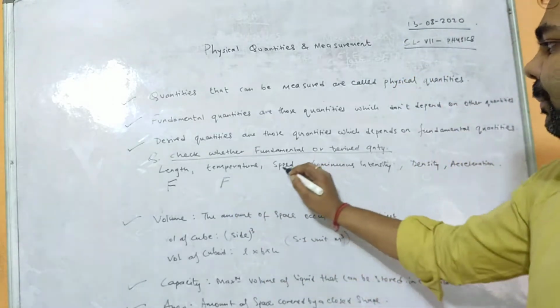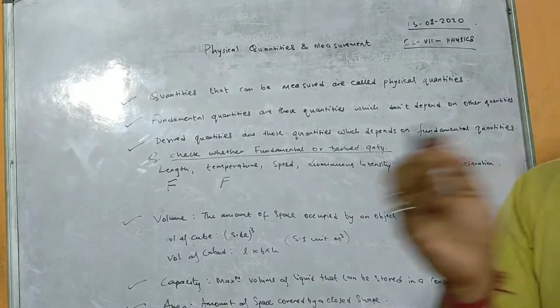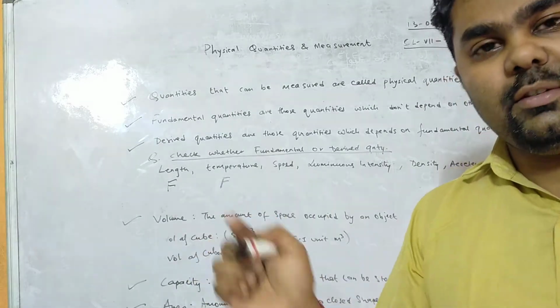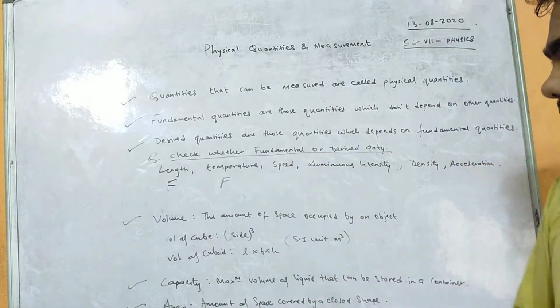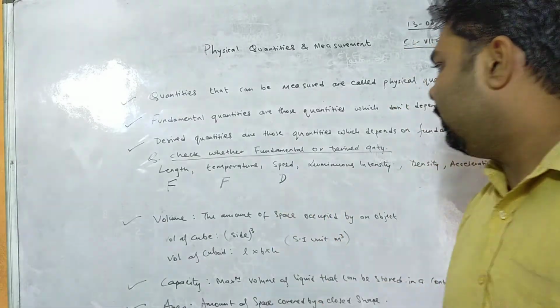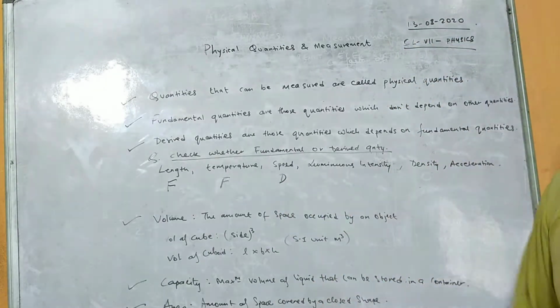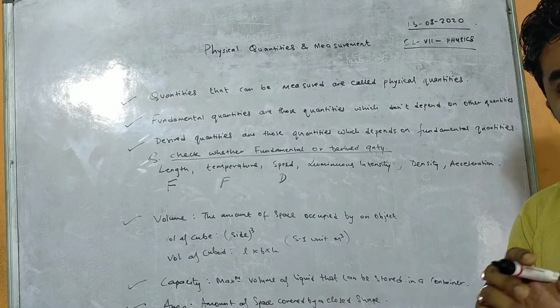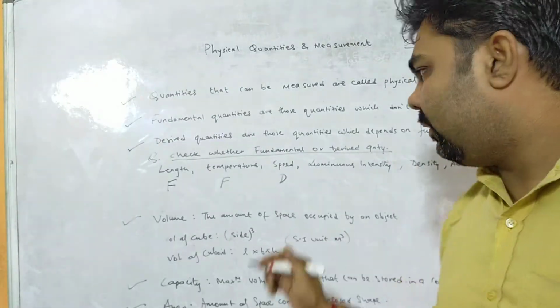Speed: the unit of speed is meter per second. That means speed depends upon length and also upon time, therefore it is a derived unit. Luminous intensity, the unit is candela. It has only one unit, therefore it is fundamental.